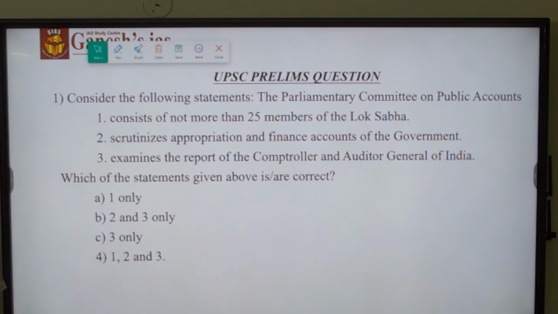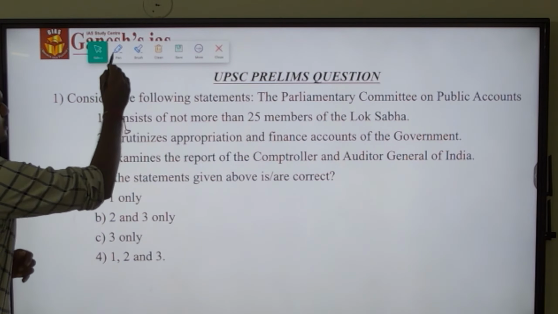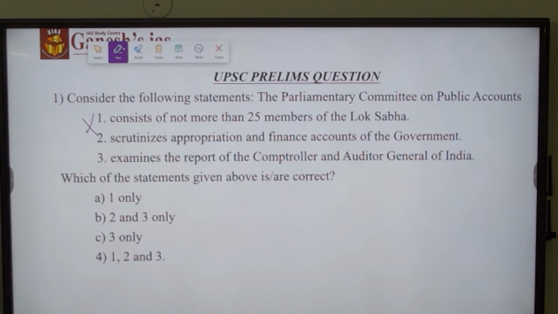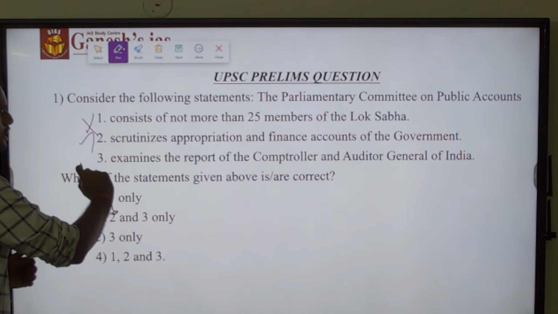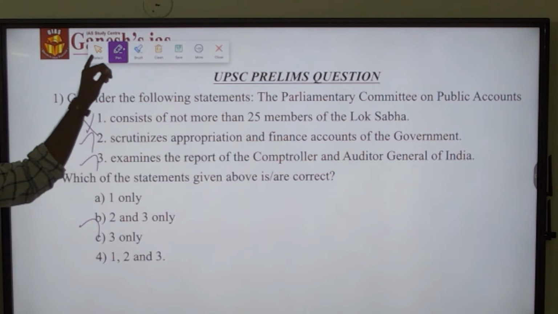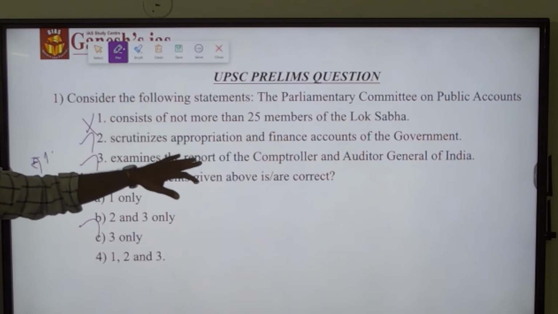Consider the following statements. The Parliamentary Committee of Public Accounts consists of not more than 25 members. No, it is not so. Not more than 22 members, which includes members from both Lok Sabha as well as Rajya Sabha. Out of 22 members, 15 members will be from Lok Sabha, 7 members will be from Rajya Sabha. So statement 1 is wrong. It scrutinizes appropriation and finance accounts of the government. Yes, statement 2 is correct. And it examines the report of the CAG. So statements 2 and 3 are correct. The answer is B.